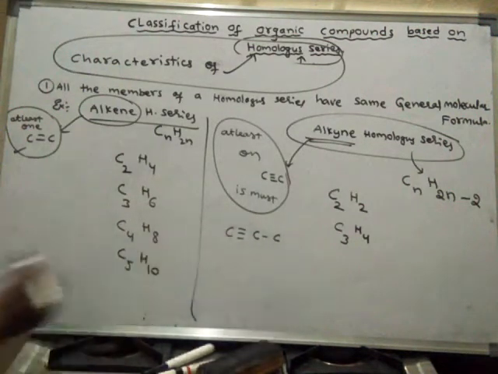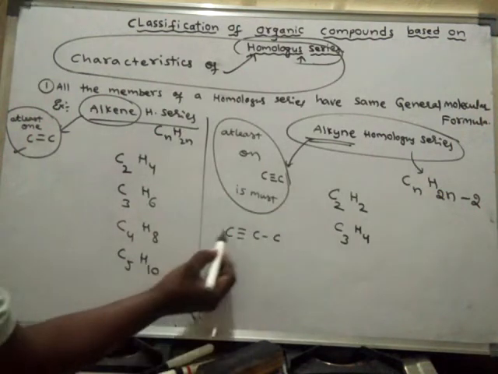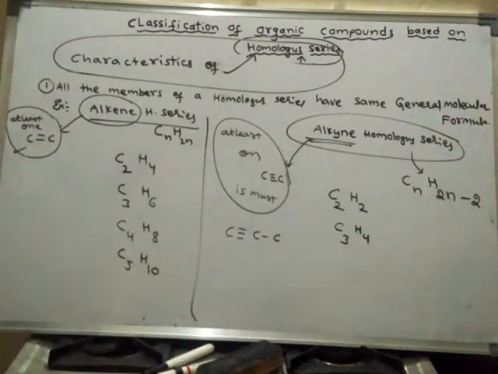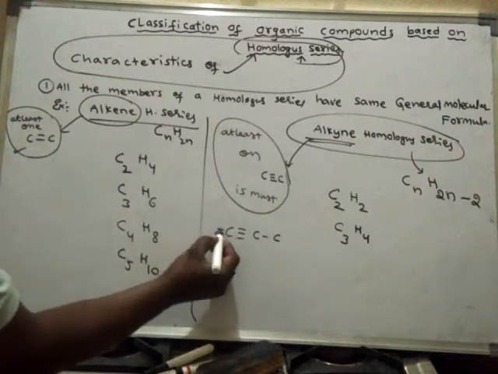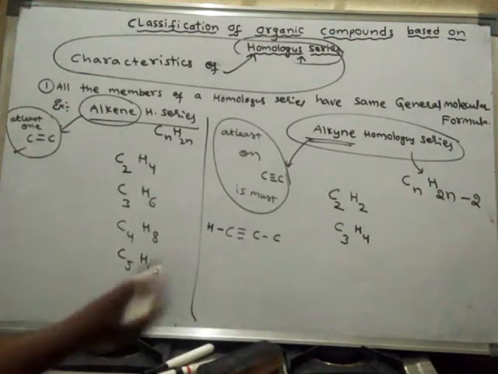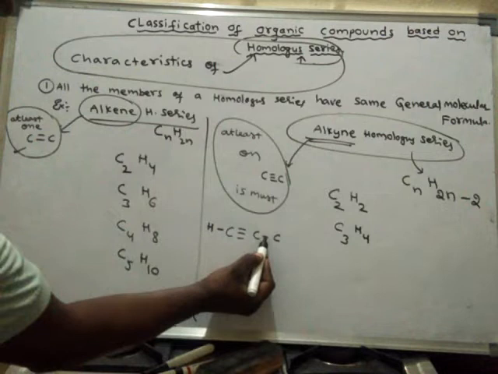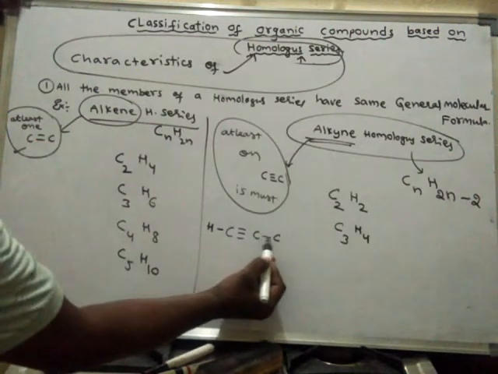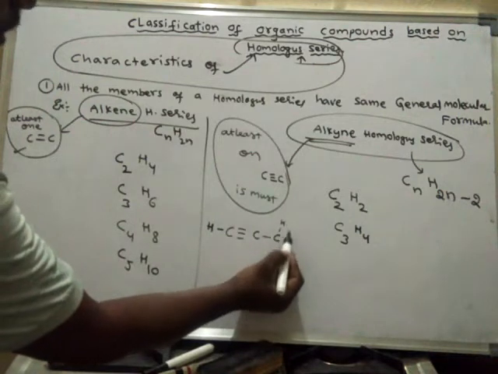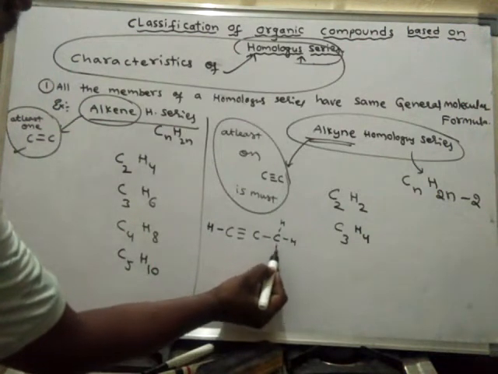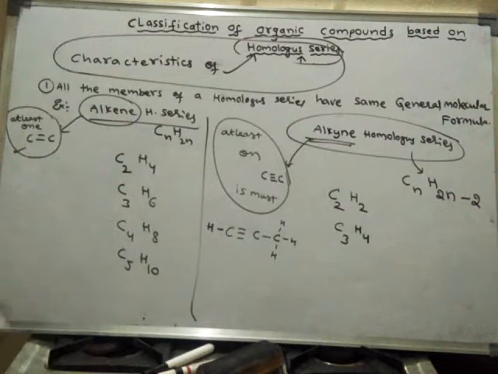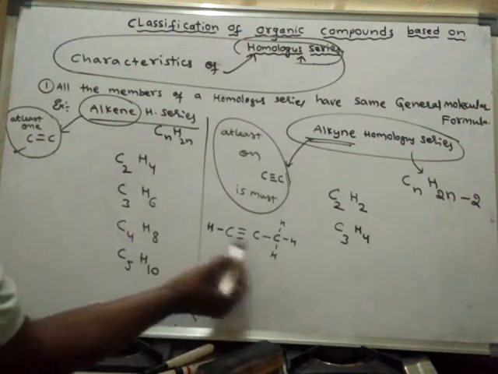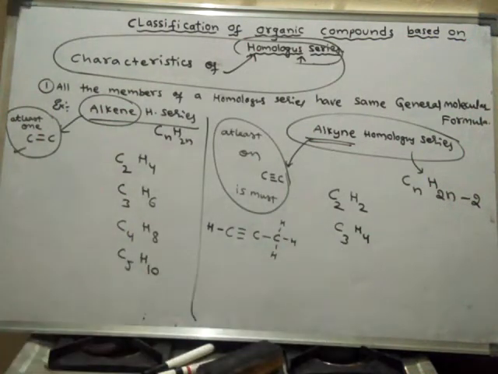Every carbon will form 4 bonds. This carbon already has 3 bonds, so the 4th bond will be with one hydrogen. This carbon already has 4 bonds. Now this carbon has only a single bond, so it will form 3 more bonds with 3 hydrogens. If you count, 3 carbons and 4 hydrogens.